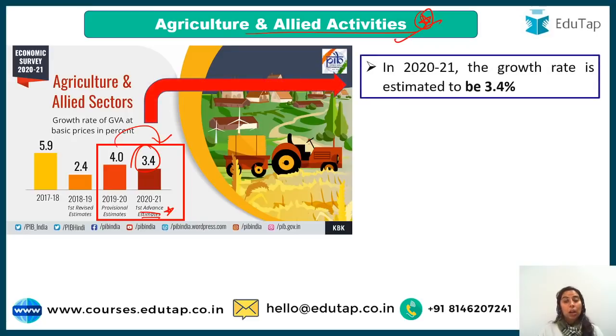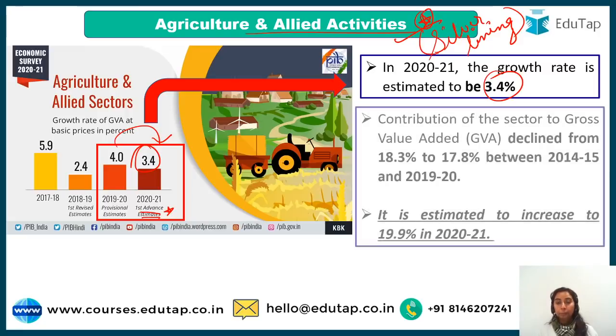So guys, in 2020-21, the growth rate is estimated to be 3.4%, which is less than previous year. But let me tell you, my dear friends, just 4 to 3.5%. So this tells that agriculture has been the silver lining of our economy. This has been specifically mentioned in the survey, that agriculture has been the silver lining.